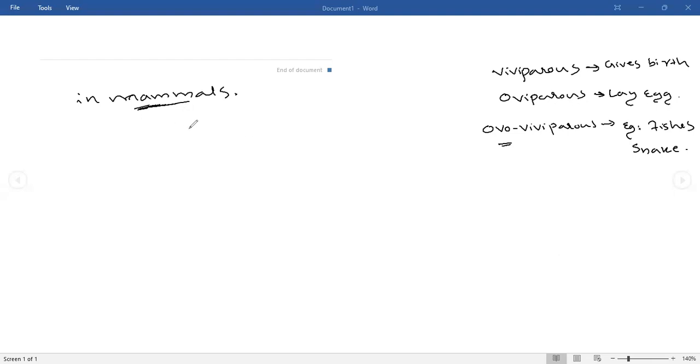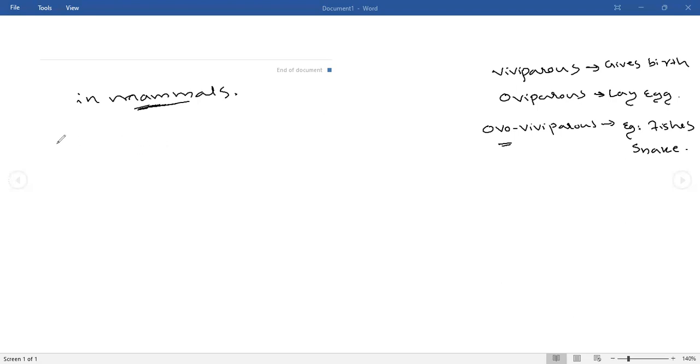Okay, so mammal means they have mammary glands. They deliver young ones, of course, but not in the case of all mammals. Some mammals lay eggs. Echidna and platypus are mammals, but they lay eggs. The egg hatches outside the body, and after that they feed the young one. That is the specialty of mammals: they have mammary glands to feed the young one. We all are mammals. Okay.